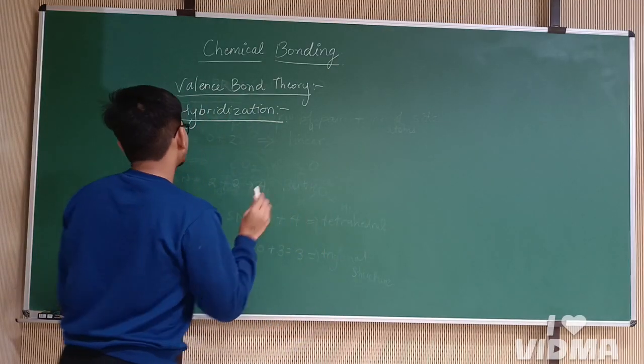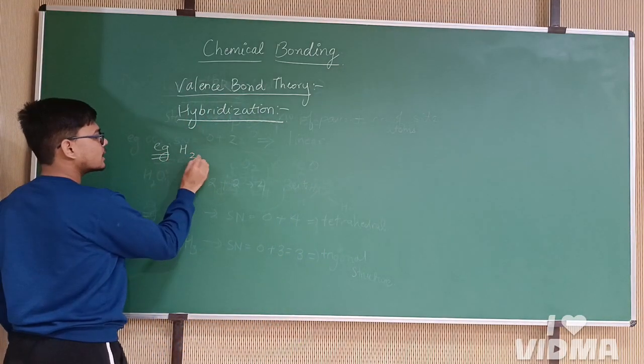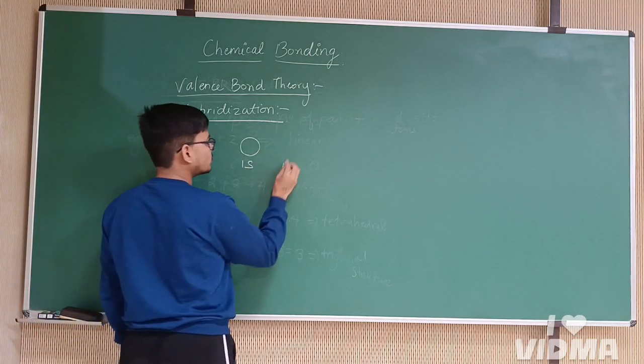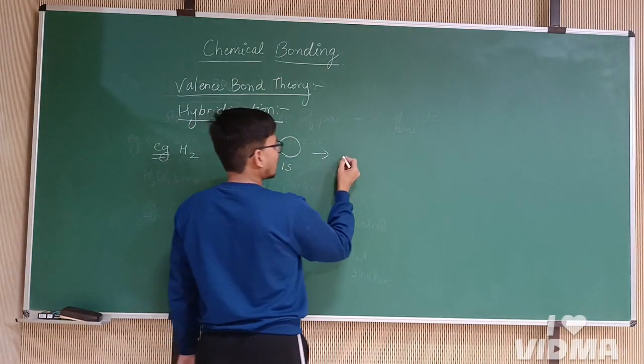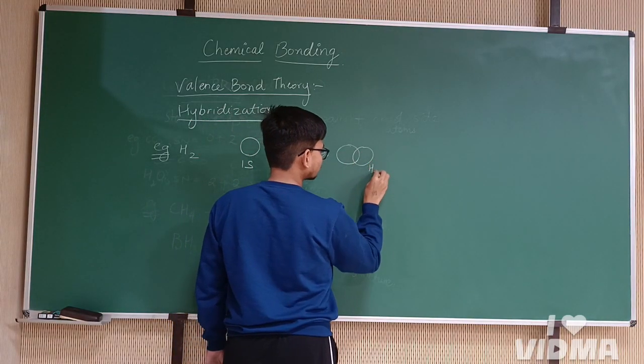For example, let's understand the bonding in H2. The 1s orbital of hydrogen with the 1s orbital of another hydrogen will combine to form a molecule of H2.